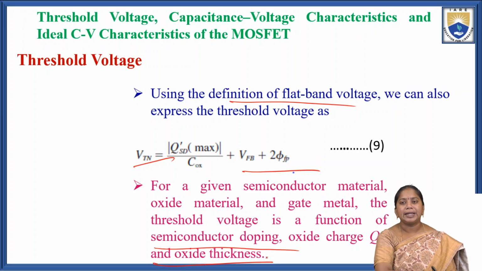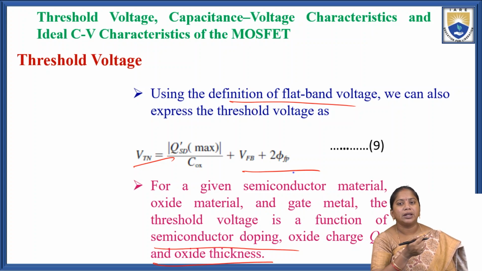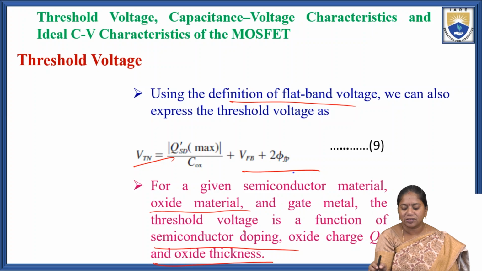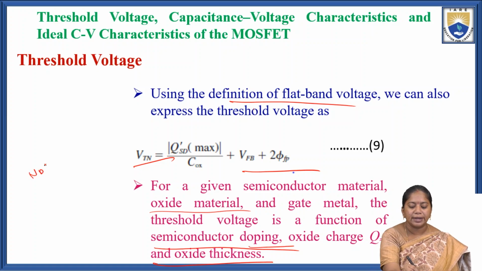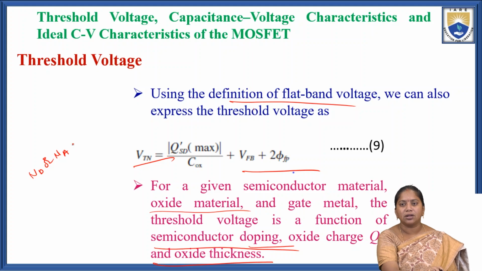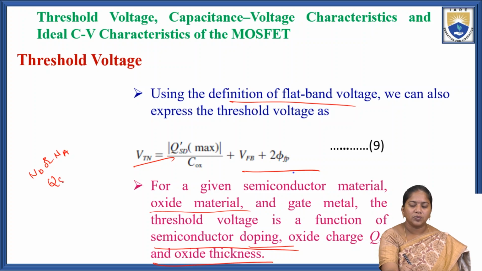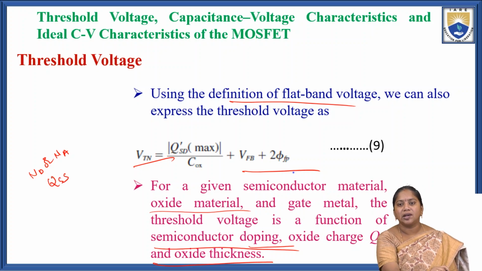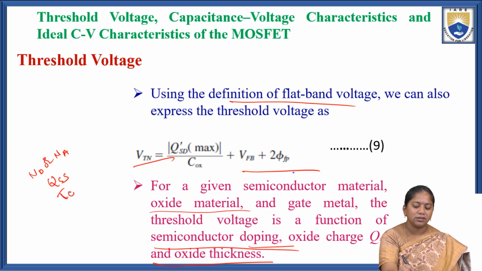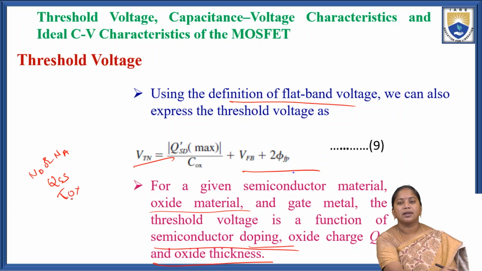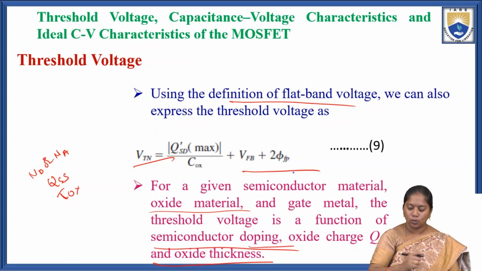So for a given semiconductor material, the oxide material and the gate material, the threshold voltage is a function of the semiconductor doping, either ND or NA, that is the donor concentration or acceptor concentration, and also a function of the oxide charges QSS and the oxide layer thickness TOX.